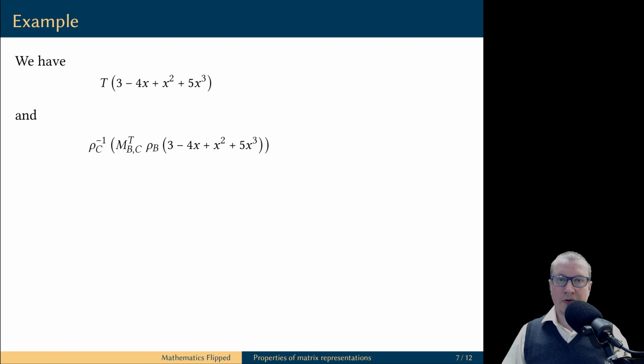Let's take one random input of the linear transformation. It's a polynomial of degree at most 3, and let's compute the value of the linear transformation in two ways. First, we compute the value of T directly. We have a formula for T, so we can write the matrix value, simplify it, and this is the value of the linear transformation on this polynomial.